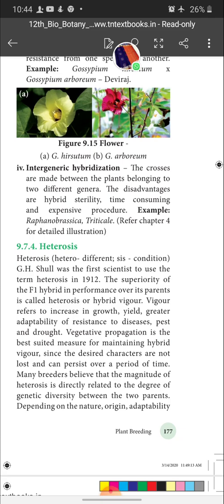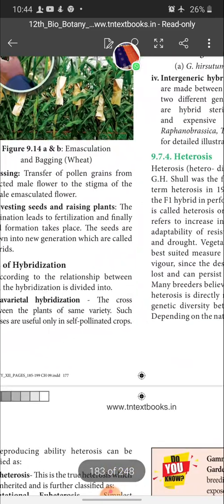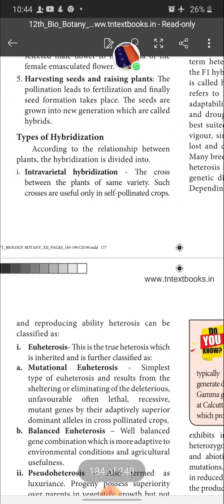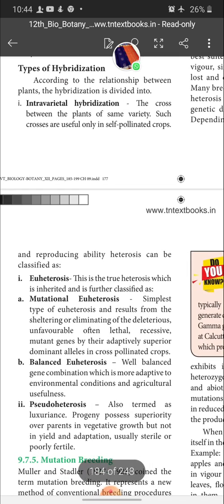Depending on the nature, origin, adaptability, and reproducing ability, heterosis can be classified into two types. One is euheterosis, another one is pseudoheterosis. What is euheterosis? Eu means true. This is the true heterosis which is inherited and is further classified into two types: mutational euheterosis and balanced euheterosis.